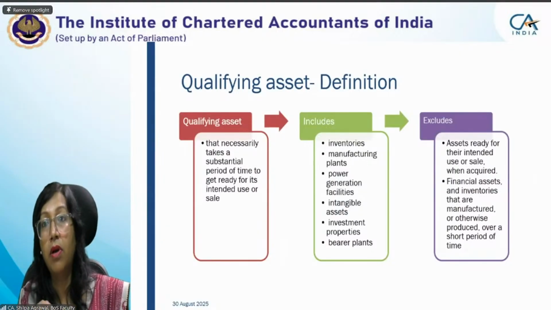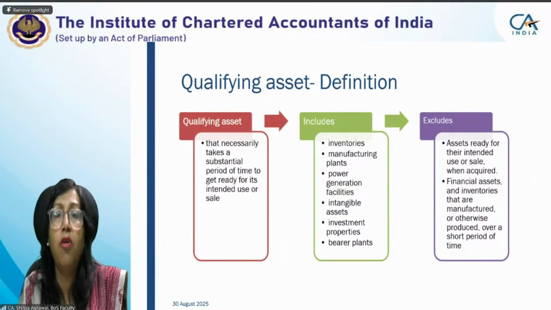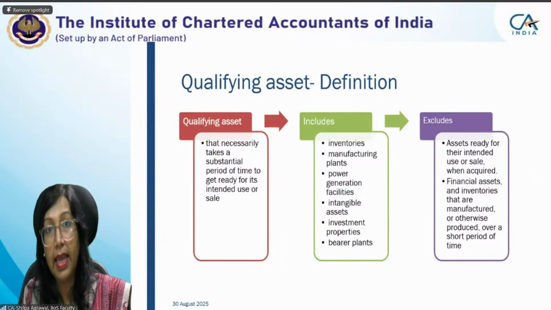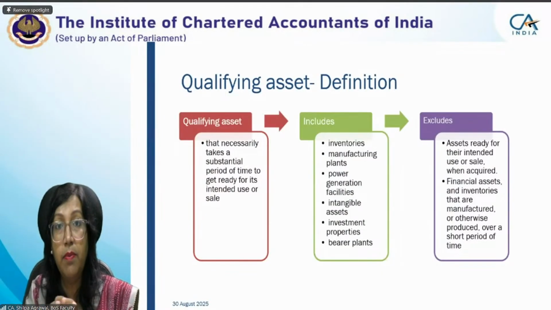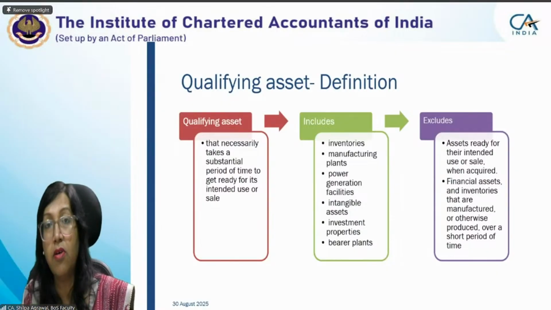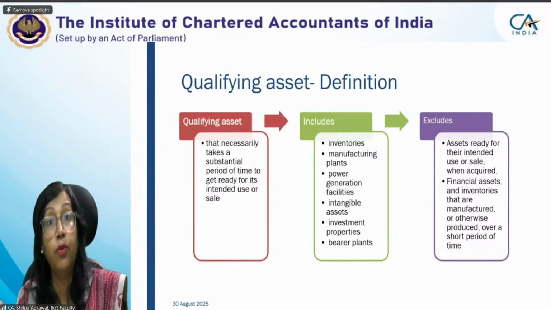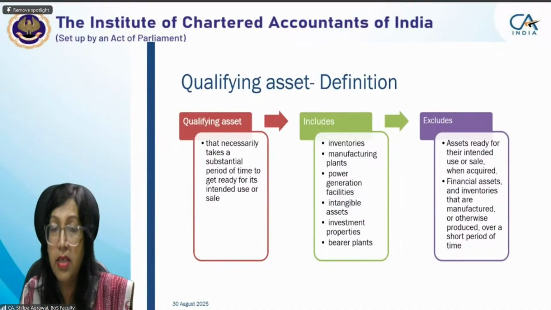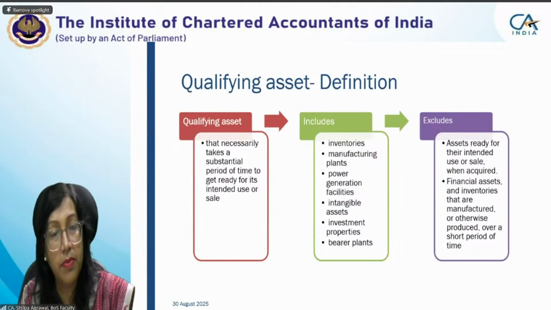It may be less than 12 months, 6 months or 8 months, depending on the operations of the entity. For examination purposes, any period given you may consider substantial, because your testing will be on the understanding of the provisions of Ind AS 23. Even if it is 6, 8 or 24 months, we'll consider it substantial if nothing is mentioned. It is presumed that whatever period is taken was taken for the construction or production of that asset.